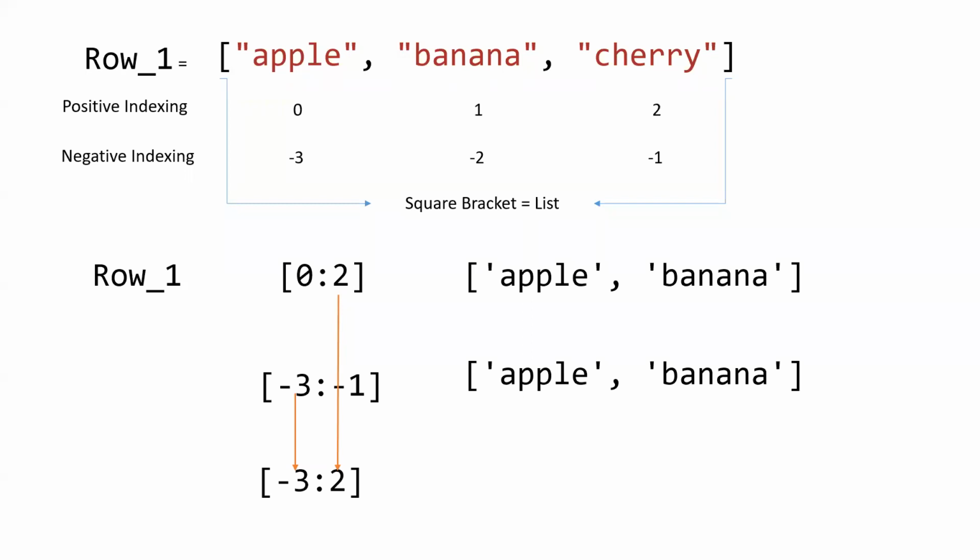Banana, no. Apple and banana. Tanishka and Mohit say apple and banana. Apple and cherry. Bhagyashri, apple and banana. Amit, apple and cherry. No, not an empty list. It is apple and banana. Explain why.